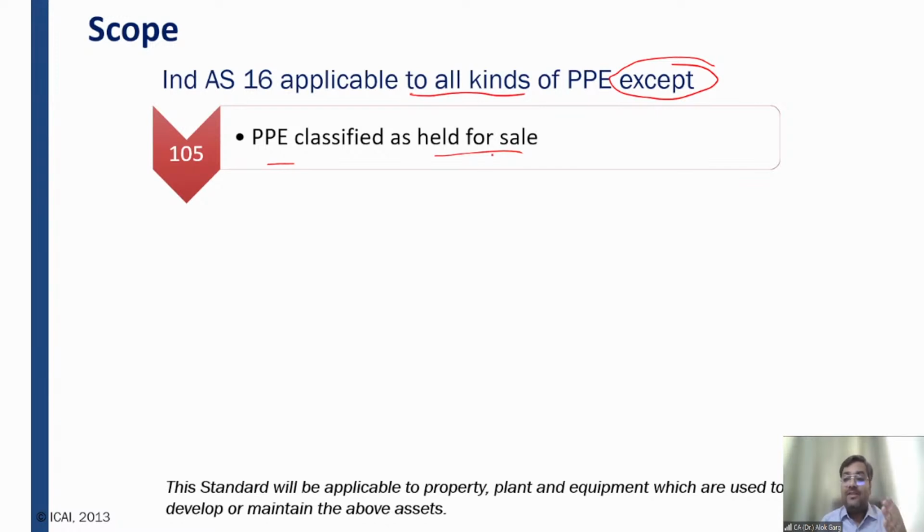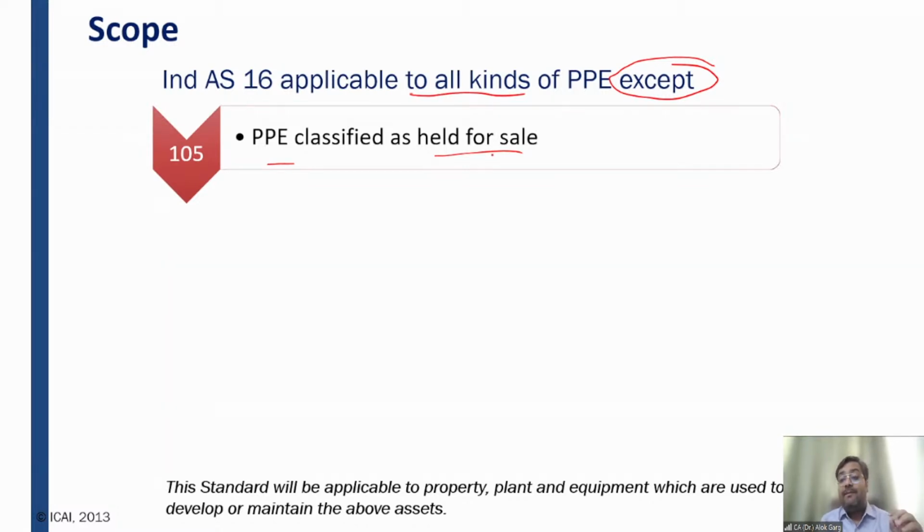Why? The intent is not to sell the property, plant, and equipment, right? The intent is to use the property, plant, and equipment in the business, right? Property, plant, and equipment is not an inventory. It is not held for sale.